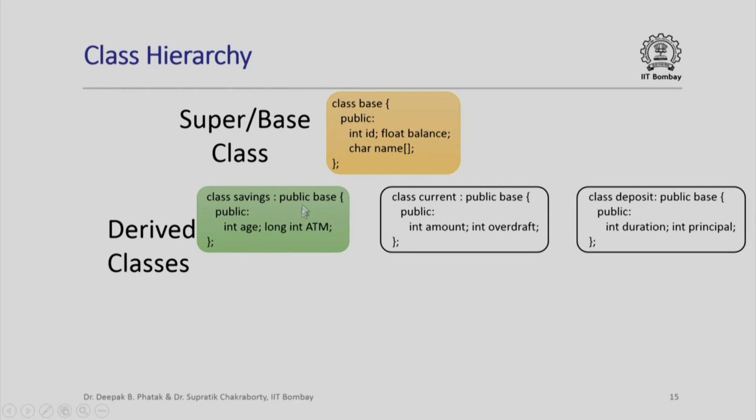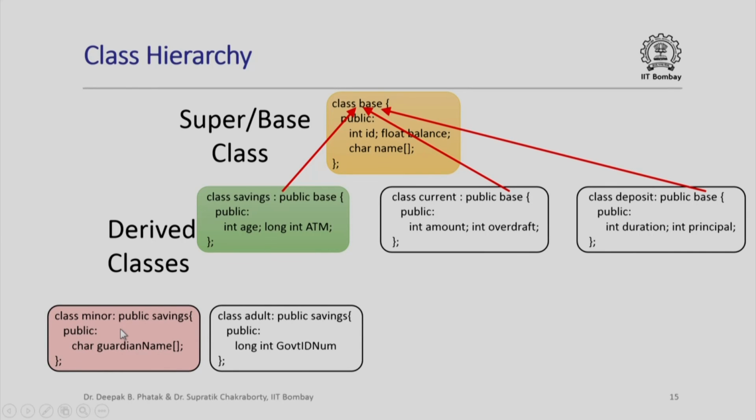So, savings inherits all the public data members of base and it has additional public data members. Similarly, current inherits all the public data members and has additional data members, and so is the case for deposit. So, these are derived classes which are derived from this base class, and we could have additional classes which are derived from these derived classes. So, the minor class is derived from the savings class. As far as the minor class is concerned, the savings class is its base class or super class, but the savings class itself is a derived class and the base class is its super class.